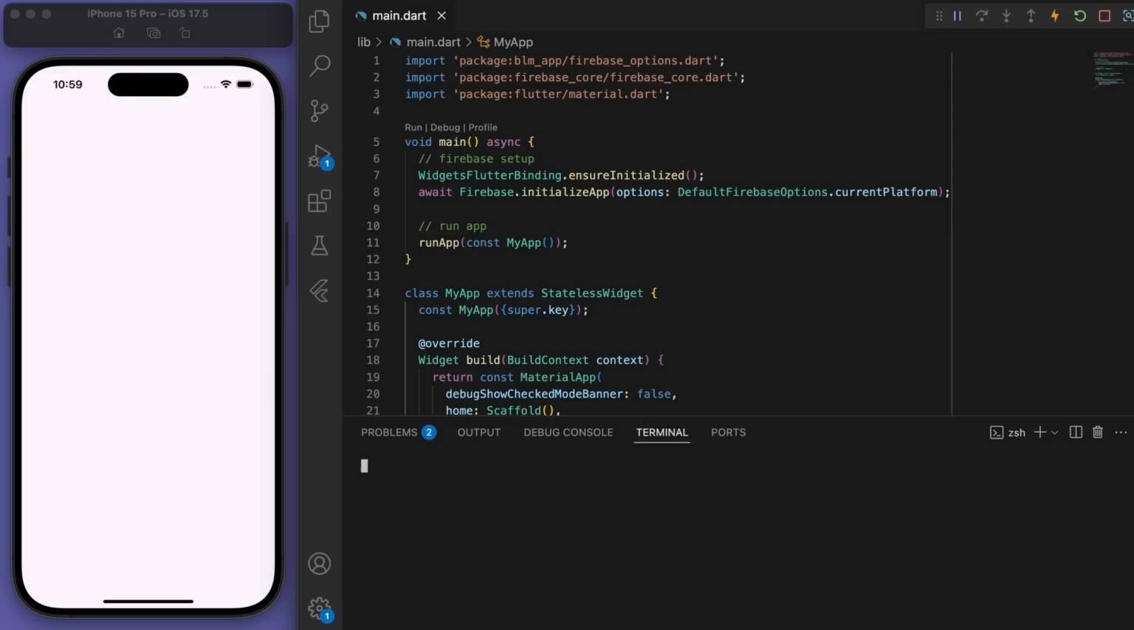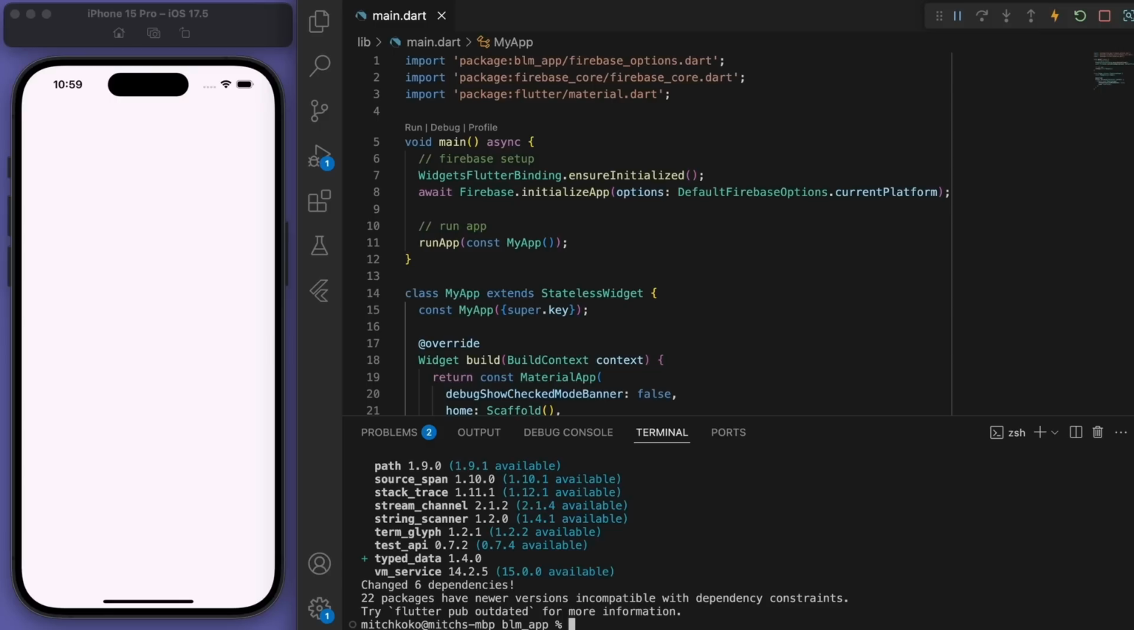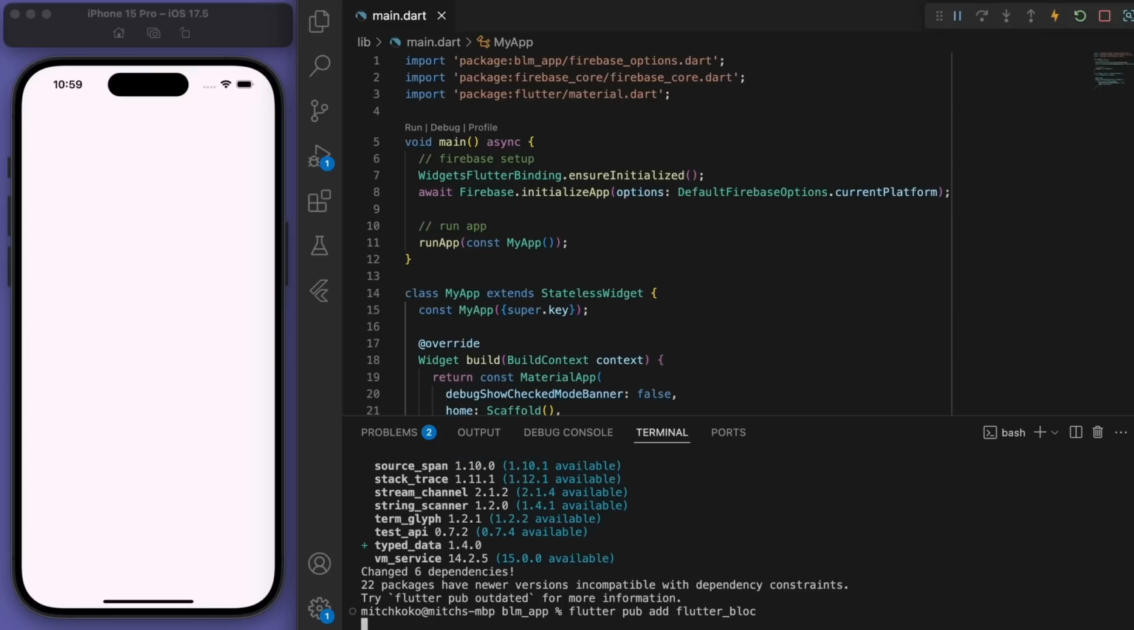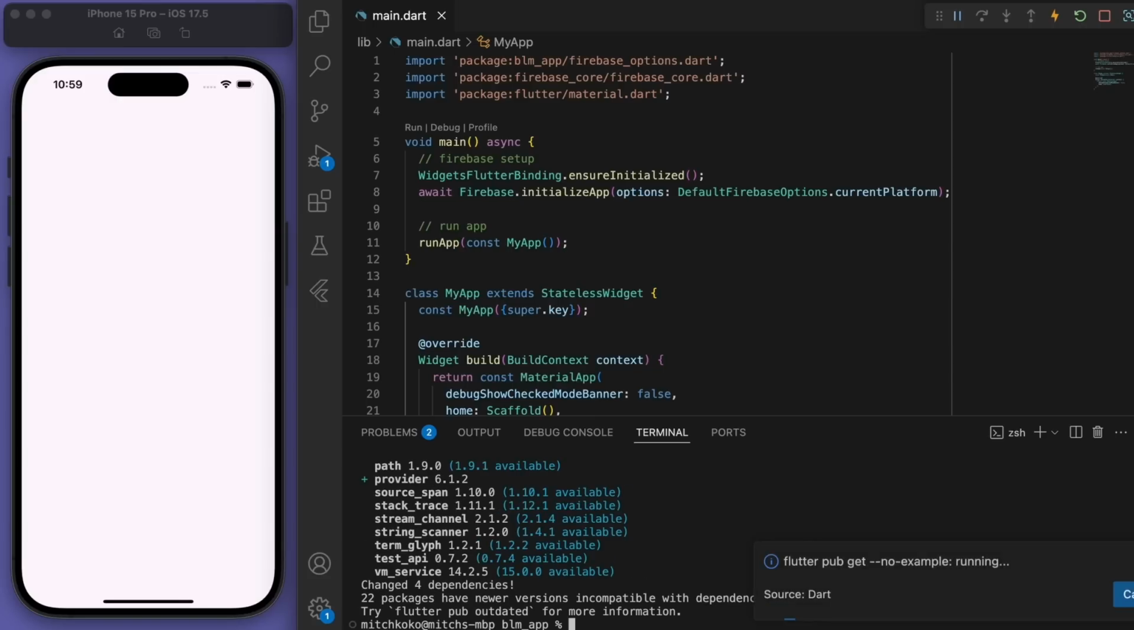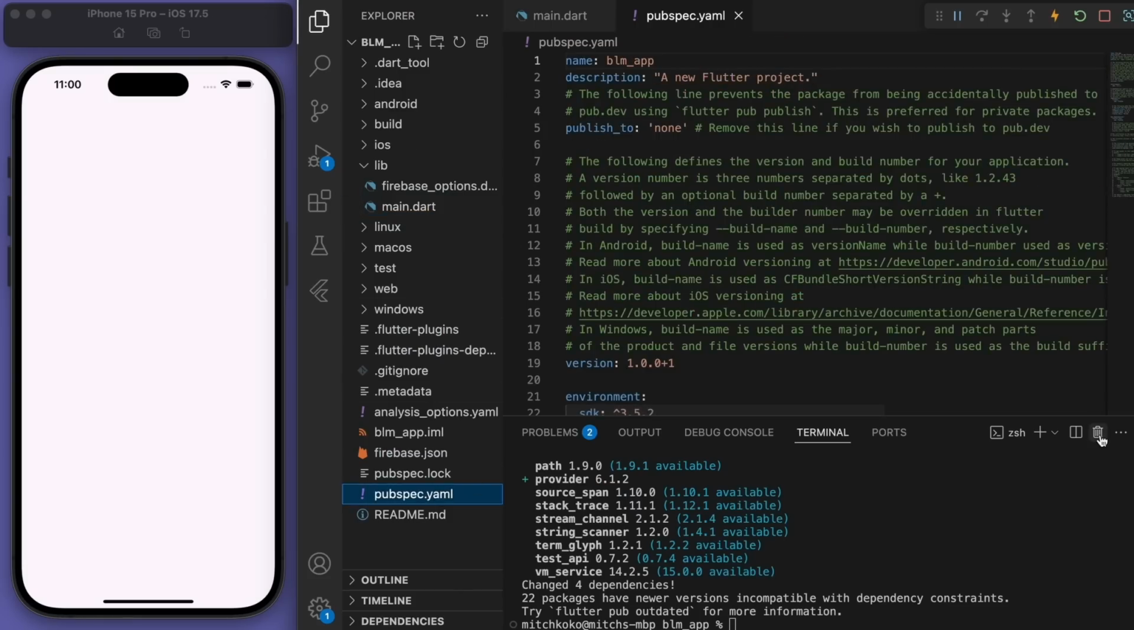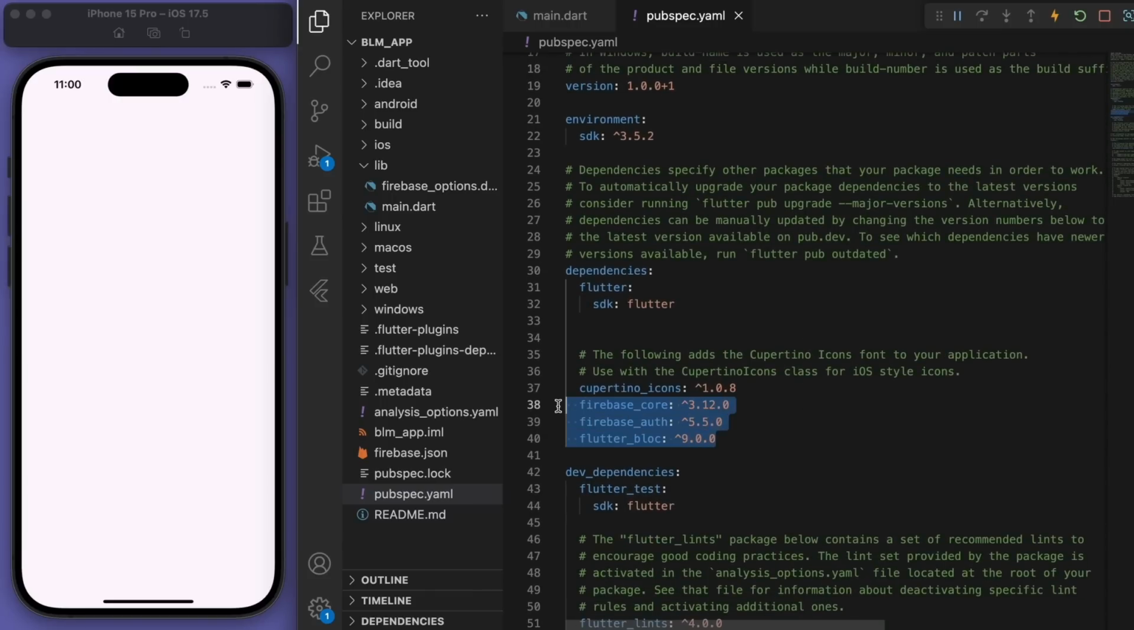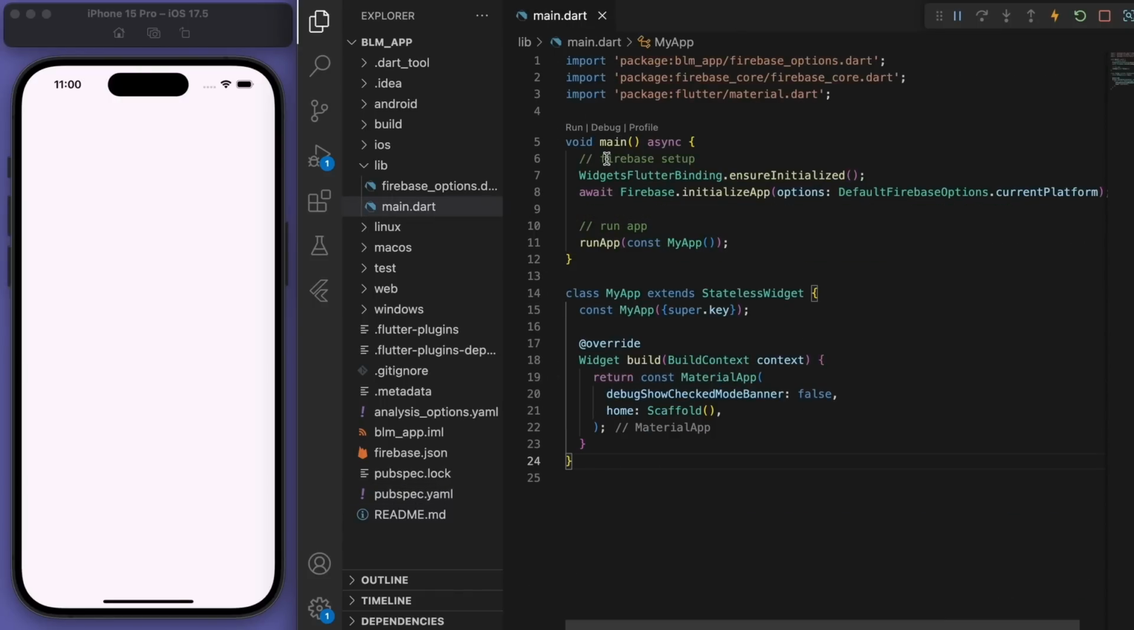So in the terminal, I want you to run flutter pub add firebase_auth. And while we're here, let's also add flutter_bloc, which is the state management that we're going to use to keep our code nice and clean and organized. So if you don't know what we just did, if you go to your pubspec.yaml, you can see the packages down here that we've added. So now we can start coding this up.